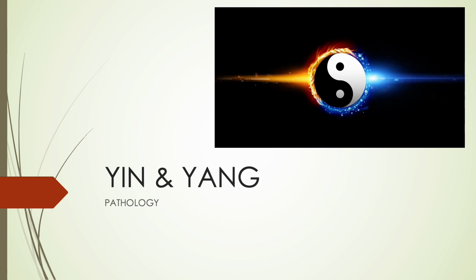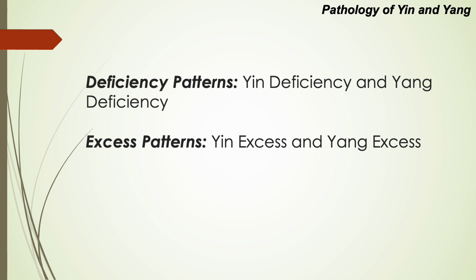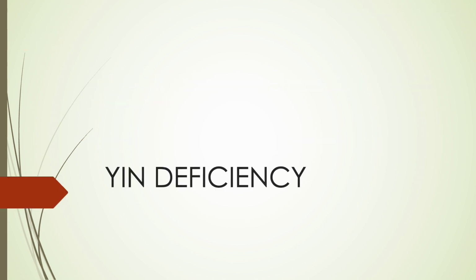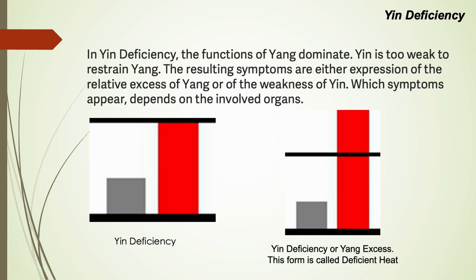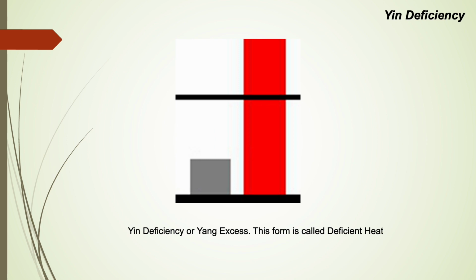Now let's go to yin and yang pathology. Deficiency patterns include yin deficiency and yang deficiency. Excess patterns are yin excess and yang excess. In yin deficiency, the functions of yang dominate. Yin is too weak to restrain the yang. The resulting symptoms are either expression of the relative excess of yang or of the weakness of yin. Which symptoms appear depends on the involved organs.